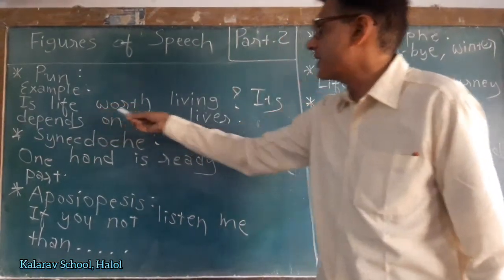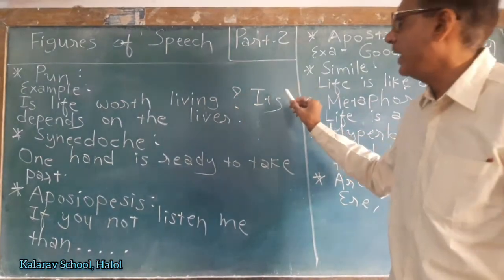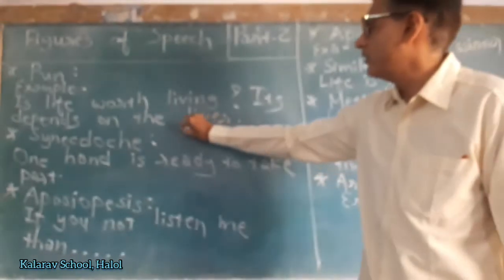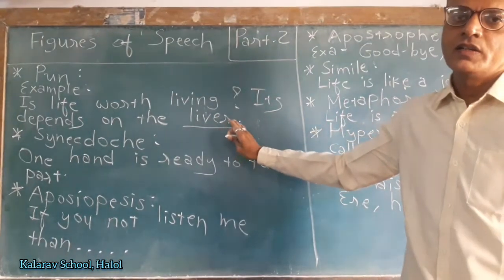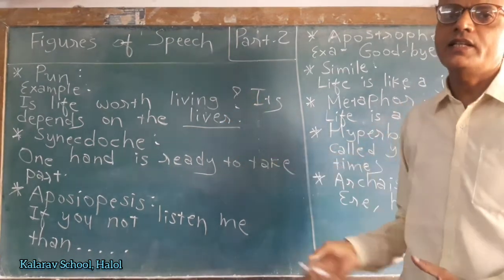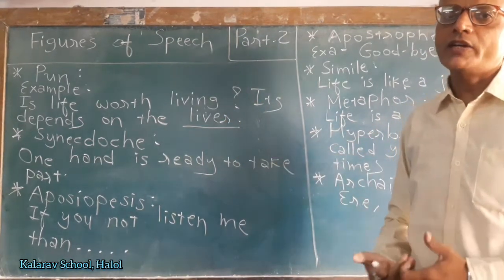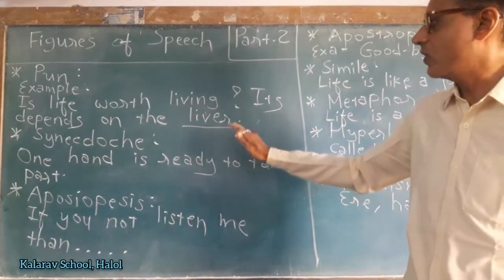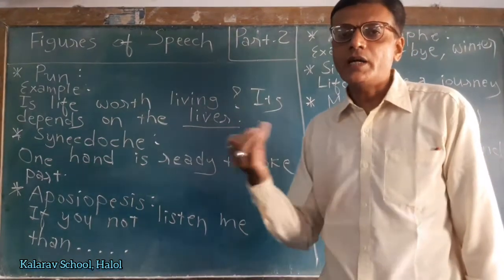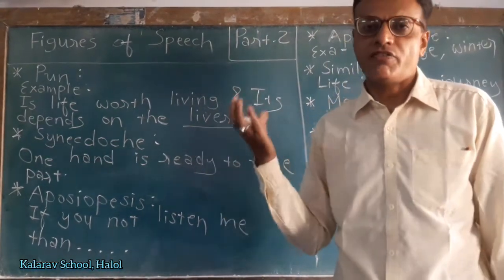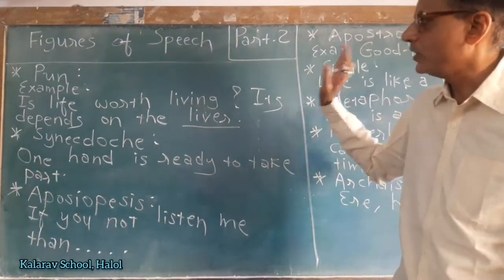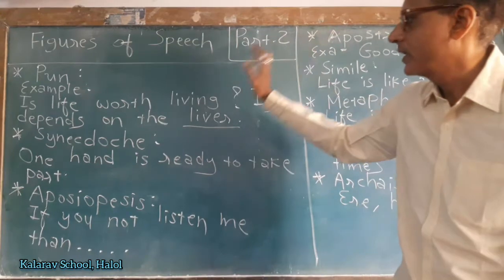Example, is life worth living? It depends on the liver. Now here the word liver has two meanings. One meaning, liver means the internal part of a body. Another meaning of liver is a person who lives life. So in this way there are two meanings, so it is called pun.